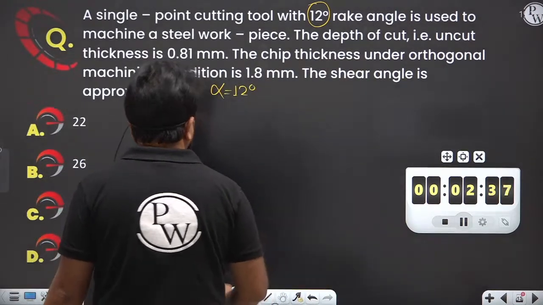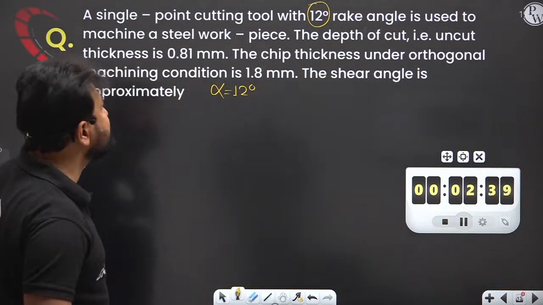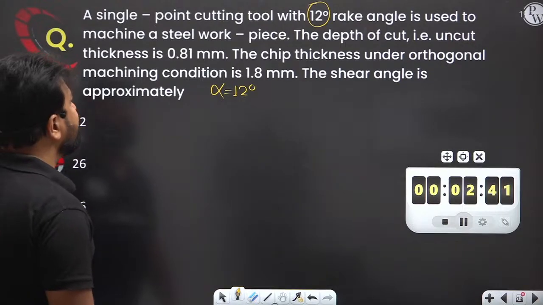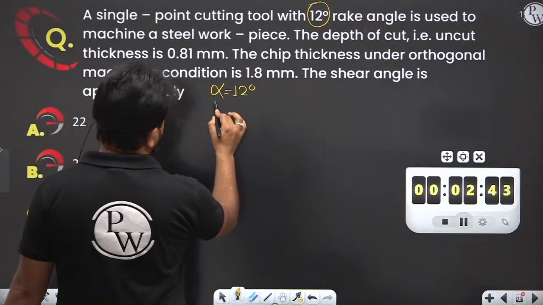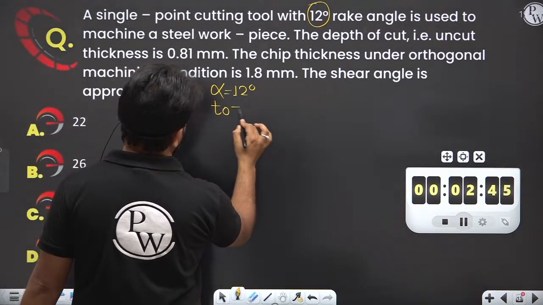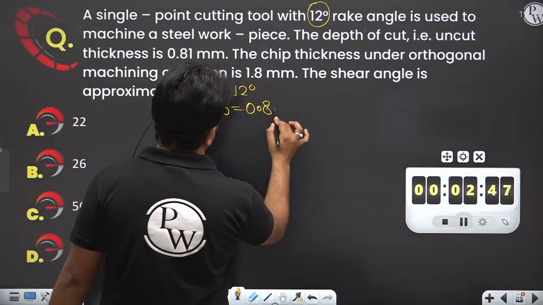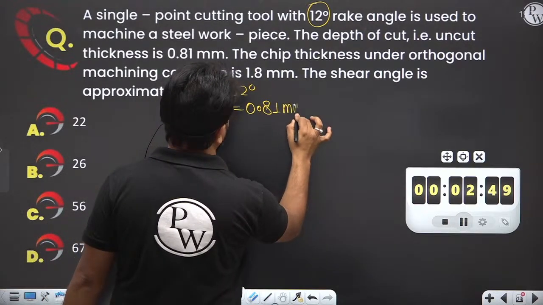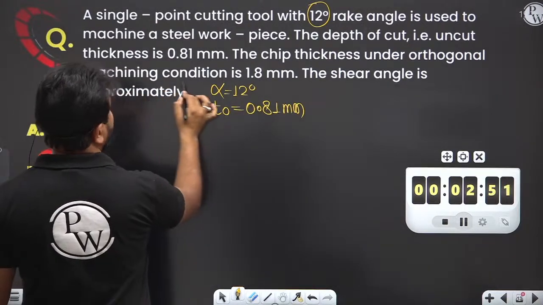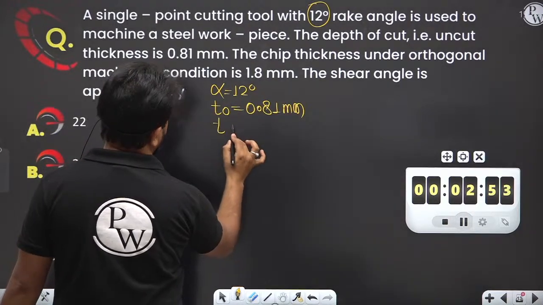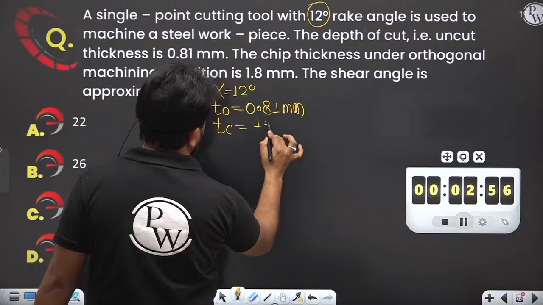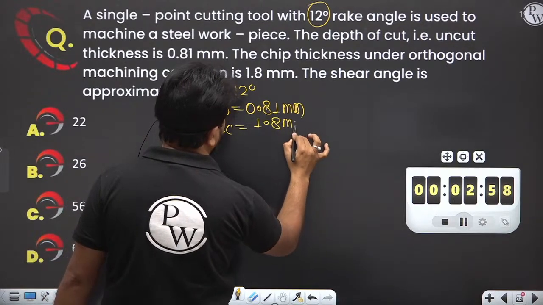Okay, let me check. Here the rake angle is given as 12 degrees. The depth of cut, that is the uncut chip thickness t0, is given as 0.81 mm. The chip thickness under the orthogonal cutting condition, that is tc, is 1.8 mm.